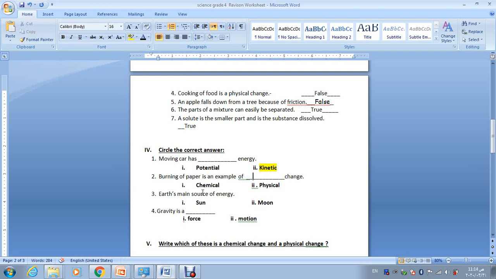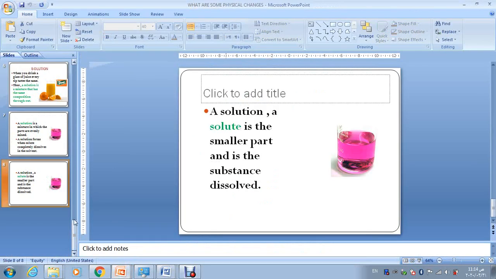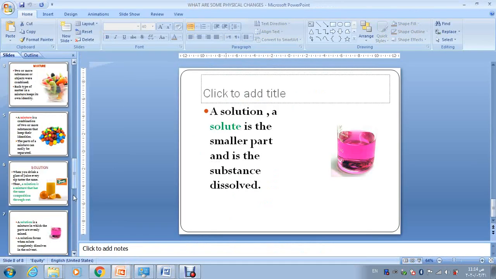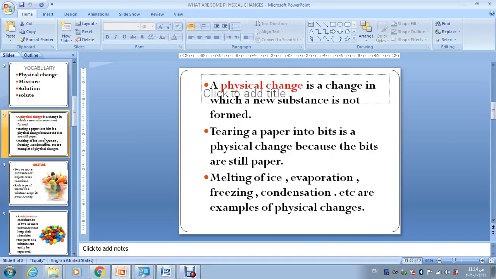Burning of paper. Burning of paper is an example of chemical or physical change. Let's look here for the physical change. Do we have here burning of any paper? No, we don't have any burning of any paper here, right? We only have evaporation, melting of ice, freezing, condensation. Those are examples of physical changes.